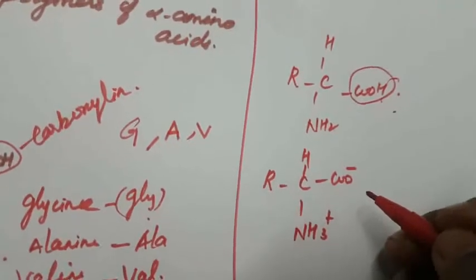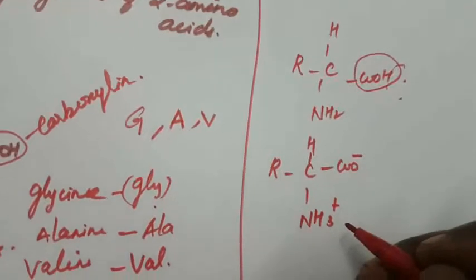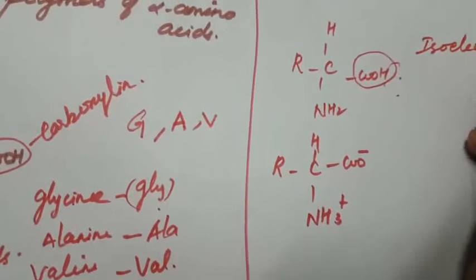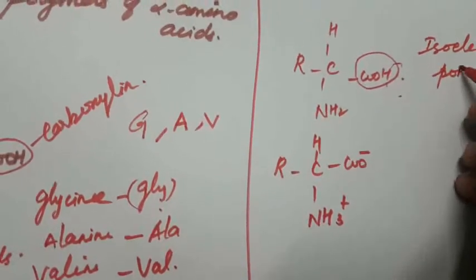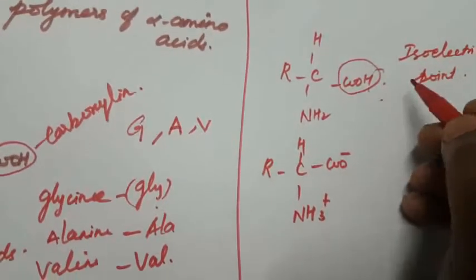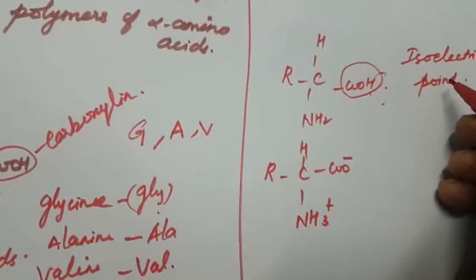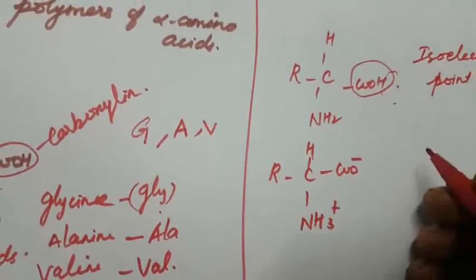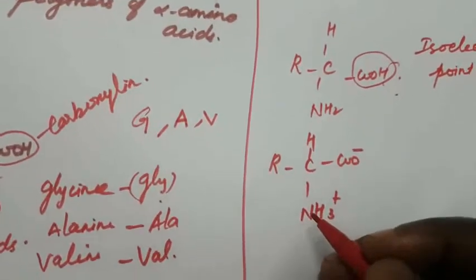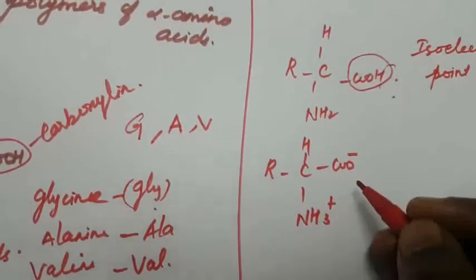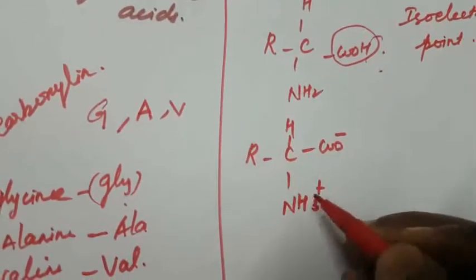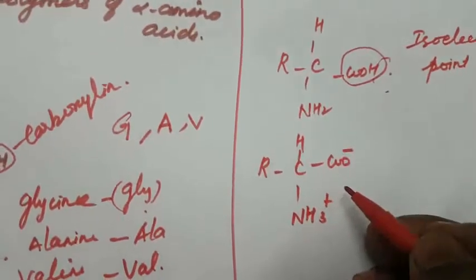At a specific pH, the net charge of an amino acid is neutral. This pH is called the isoelectric point. What is the isoelectric point? At a particular pH, the net charge of an amino acid is neutral, and this value is called the isoelectric point. The amino acid will have negative and positive charges at pH values below the isoelectric point. Why is it called the isoelectric point? The amino acid contains a positive charge and a negative charge.